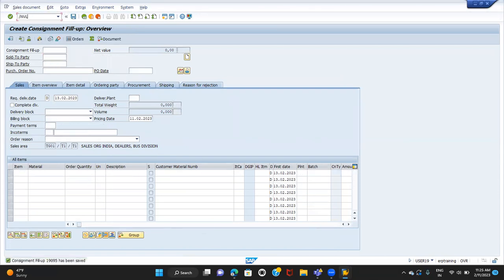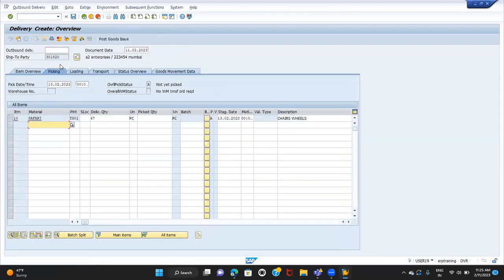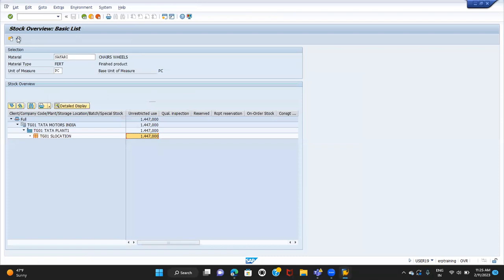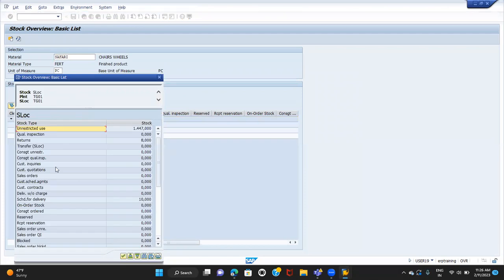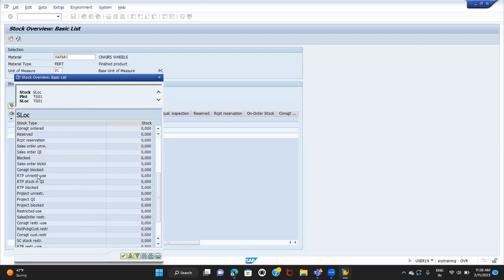Then I'll create the delivery. Enter the storage location. Picked quantity is 47. So the stock which is available is 1447, right? So we don't have any reservations. Somewhere you can find the consignment stock. Customer consignment stock.